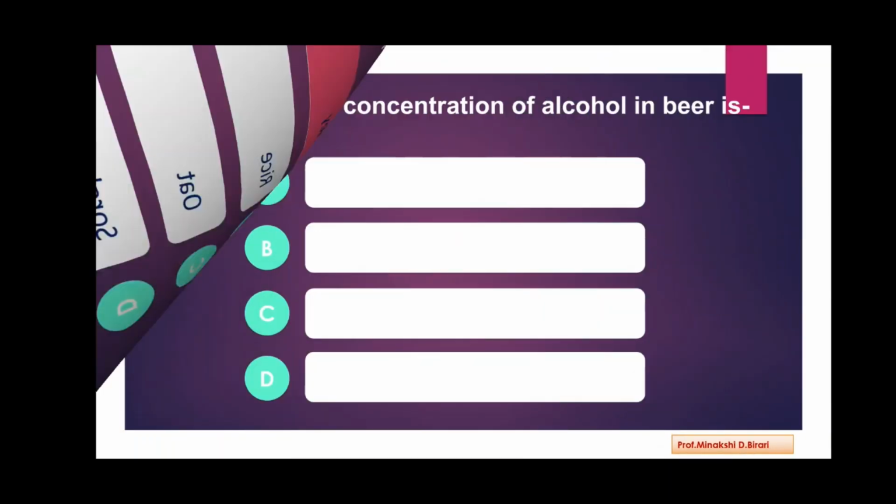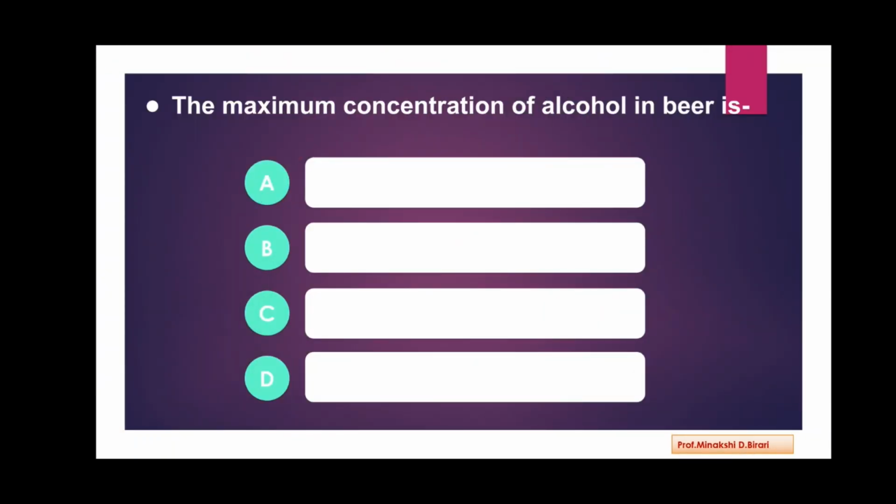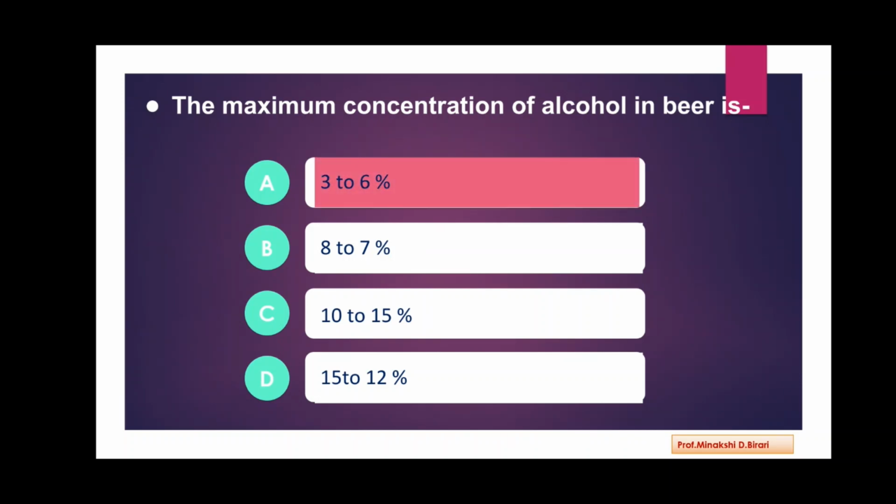Next question. The maximum concentration of alcohol in beer is, options are 3 to 6%, 8 to 7%, 10 to 15%, 15 to 12%. So, the correct answer is 3 to 6%. Maximum concentration of alcohol in beer is about 3 to 6%.